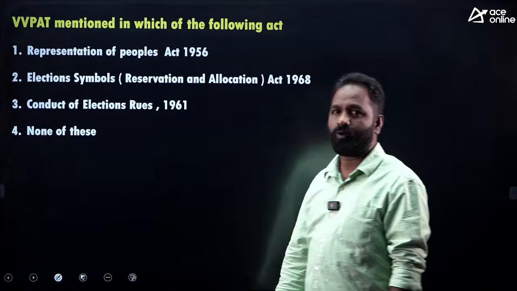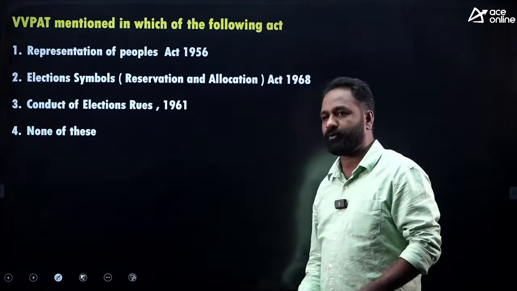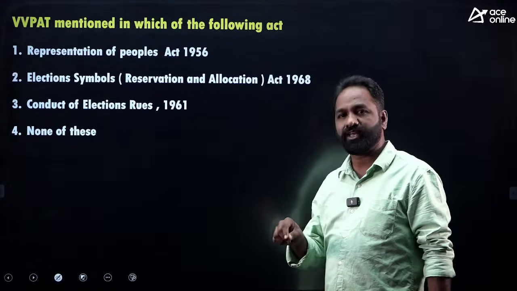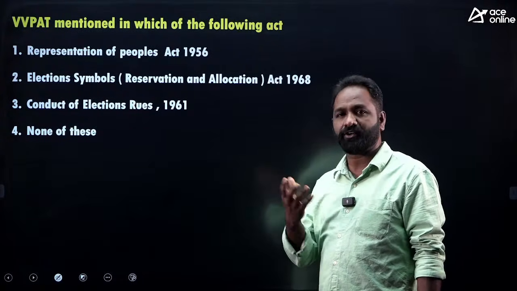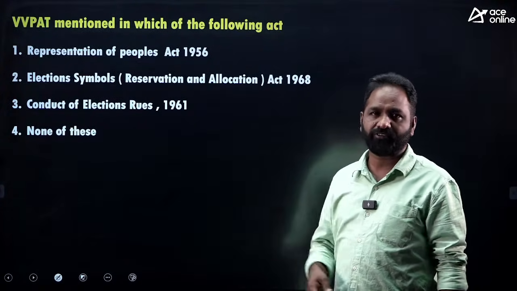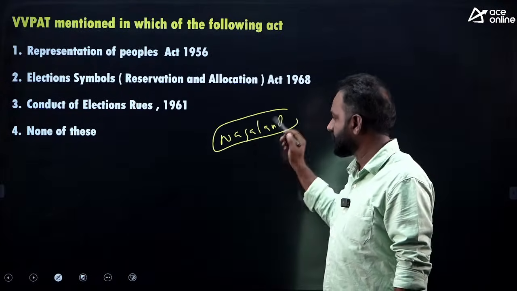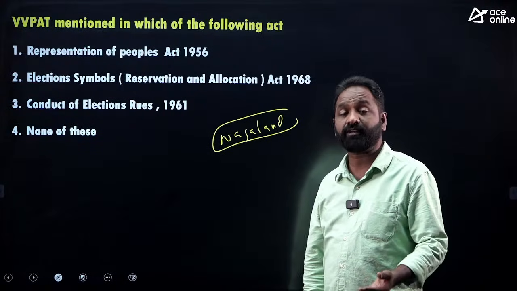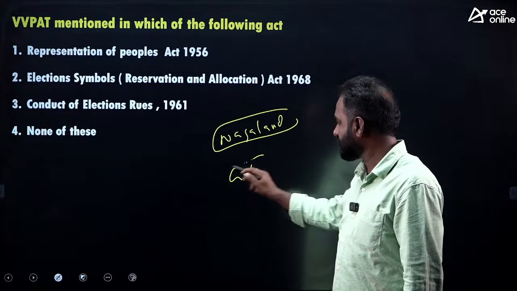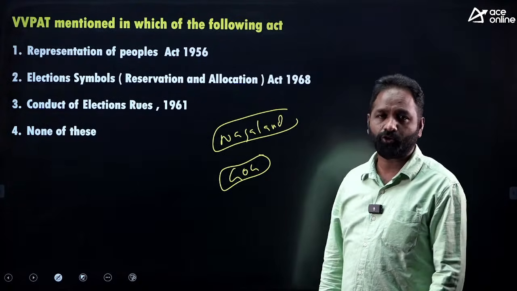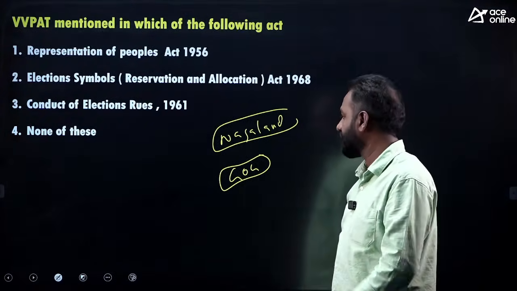Actually, many people approached the Election Commission of India saying: we are using EVMs, that is okay, but when we vote for one particular party, is the vote really going to that party or not? Then the Election Commission of India developed VVPAT. First, it was tried on a trial basis in one constituency in Nagaland. For the first time, full-fledged VVPAT was used in the Goa elections. The trial was conducted only in Nagaland.